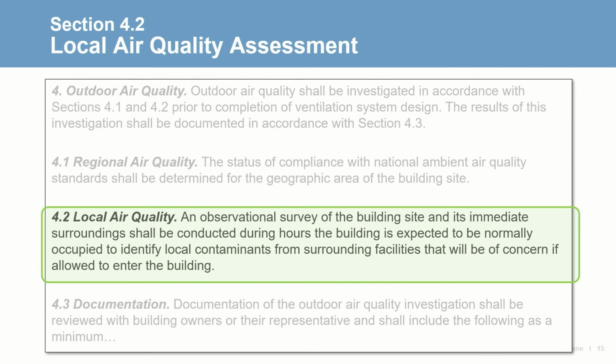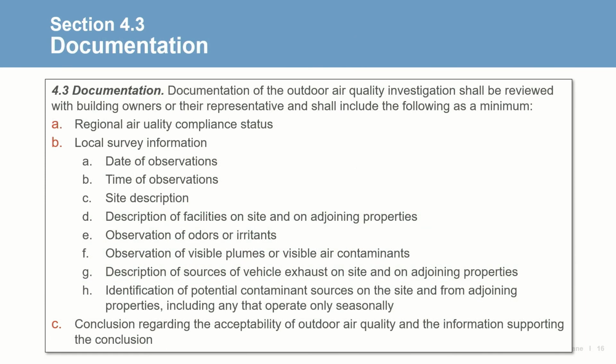Next, Standard 62.1 requires a local air quality observational survey of the building site and its surroundings be conducted. Air samples should be taken at the same times as buildings are to be occupied to identify local contaminants that could be allowed to enter the building. Finally, the results of the outdoor air quality survey should be documented and reviewed with the building owner or owner's representative.